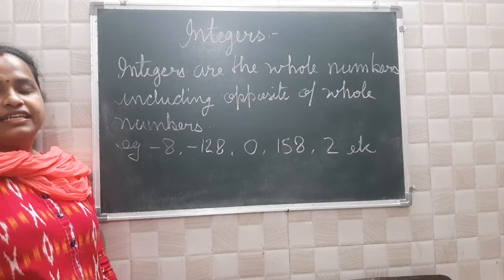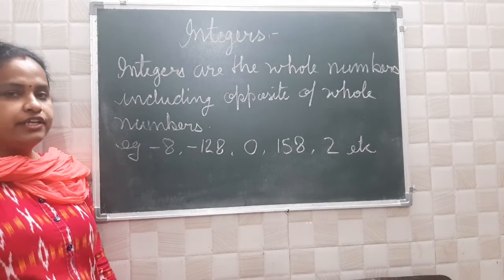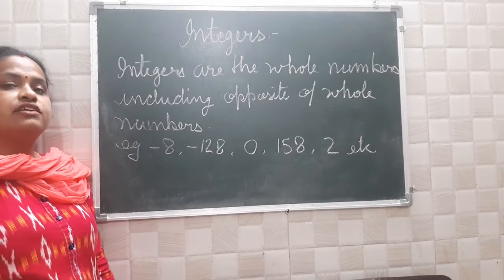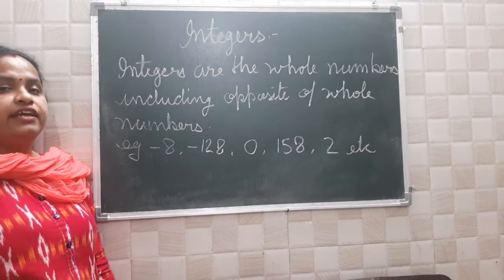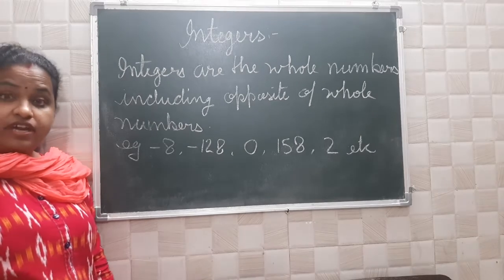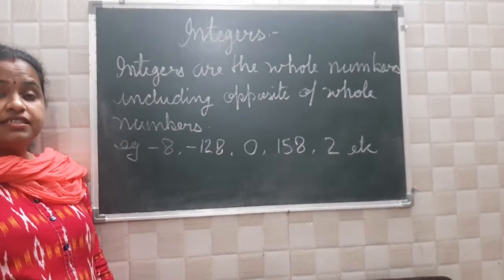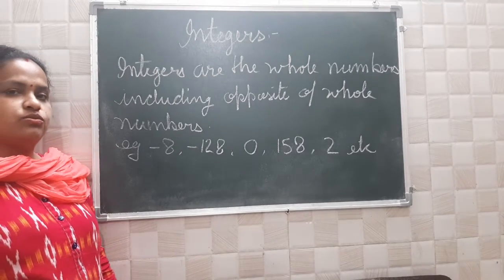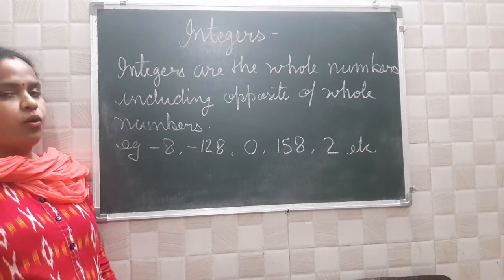The 0 is neither positive nor negative. It will remain 0 only. Natural numbers start from 1, 2, 3 and so on up to infinity. In the same way, the opposite of 1 is minus 1, then minus 2, minus 3 and so on.